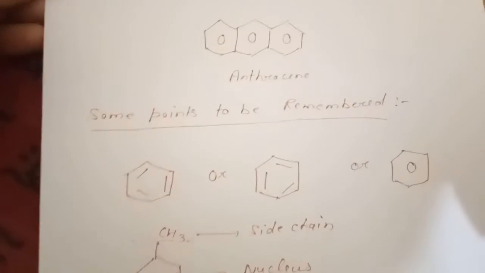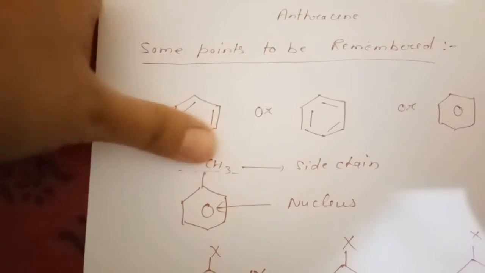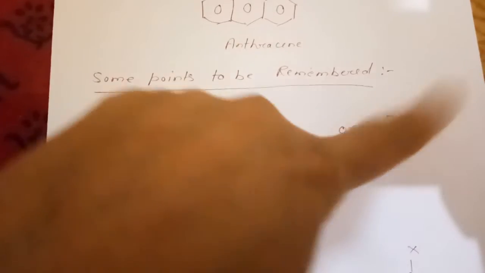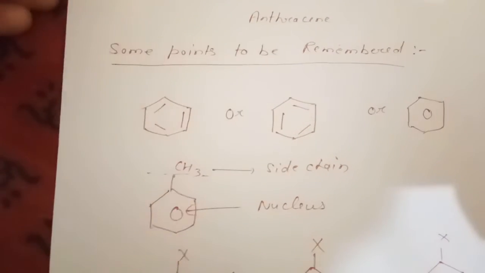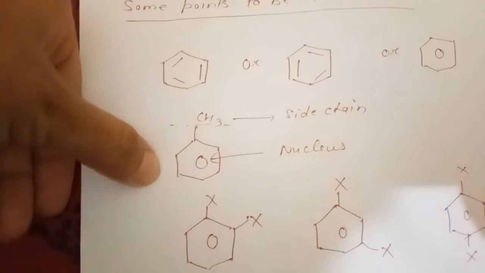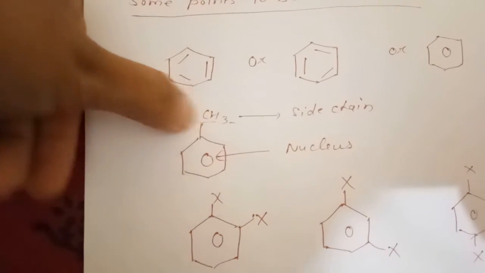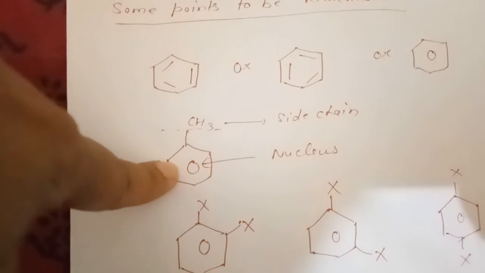Next, some points to be remembered. For example, when we draw the benzene ring, some students draw like this, some students draw like this, and some students draw like this. These are all equivalent. There is no difference. These are all structures of benzene. Second, see here in this structure, the benzene ring is attached with an alkyl group. This is termed the side chain and this is termed the nucleus.